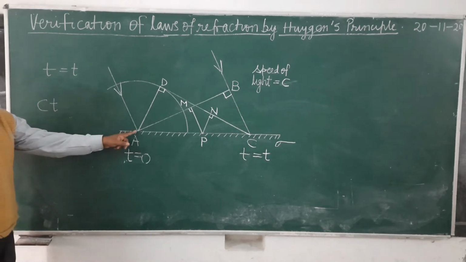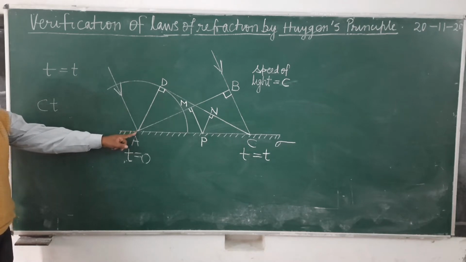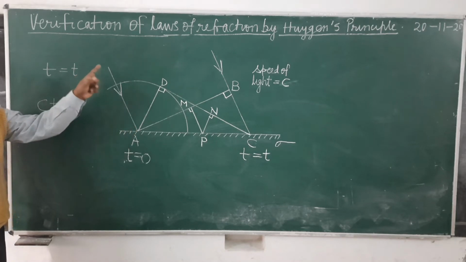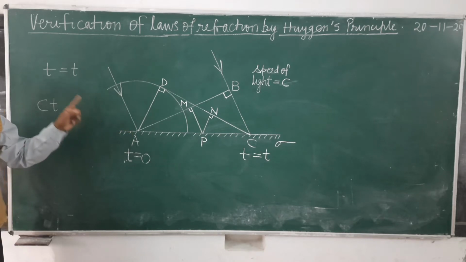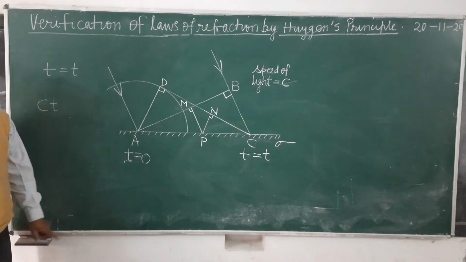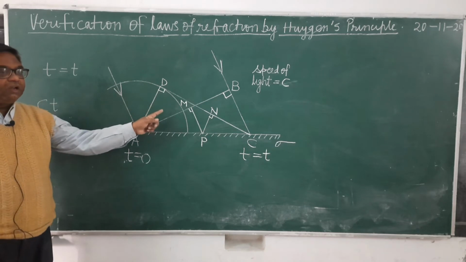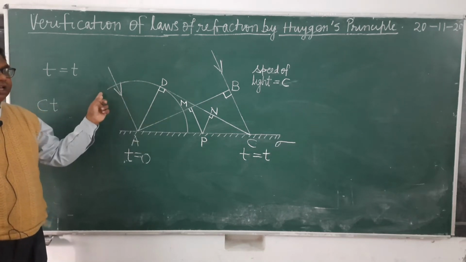Therefore, secondary waves which are emitted from point A will grow in a hemisphere of radius c into t. Why do they grow in a hemisphere?